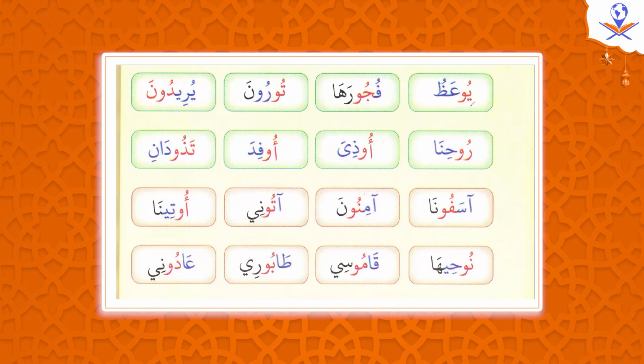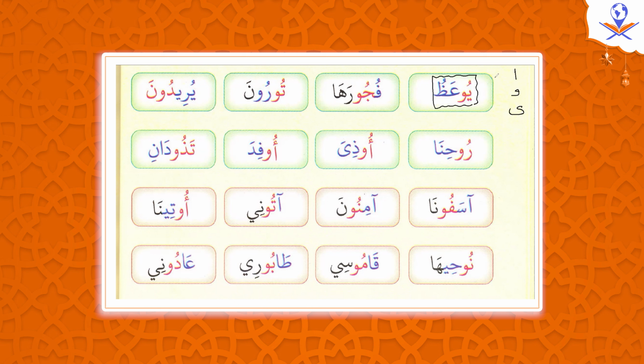So in this word, we have a mad letter. Which mad letter do we have in this word? What are the mad letters again? Start with alif. Alif, waw, and ya. Yeah, perfect. Alif, waw, and ya.